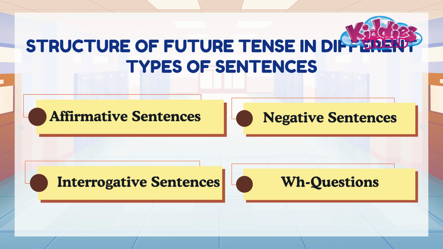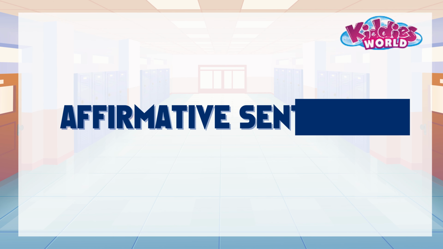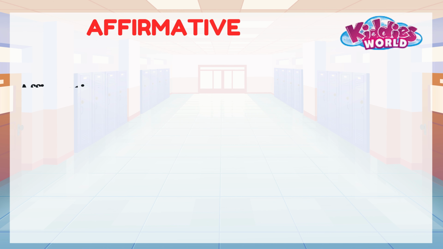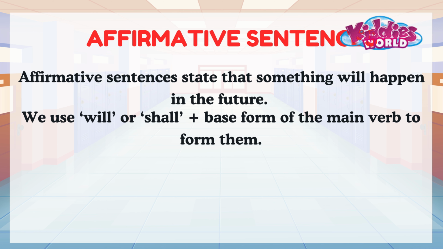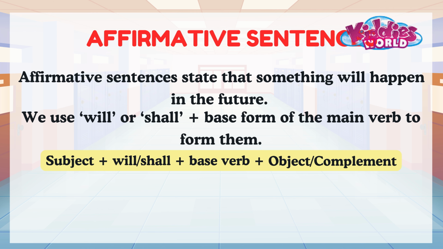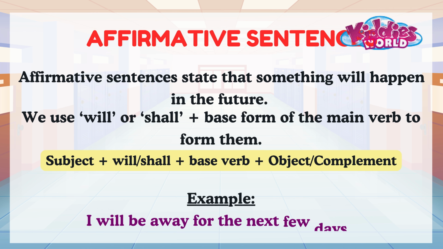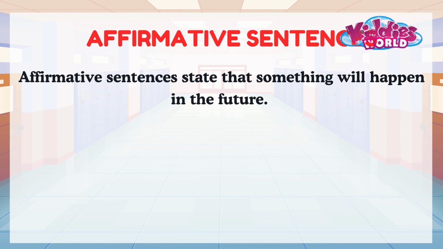Let's break it down into different types of sentences. 1. Affirmative sentences. Affirmative sentences state that something will happen in the future. We use will or shall plus base form of the main verb to form them. The structure looks like this. Example, I will be away for the next few days.